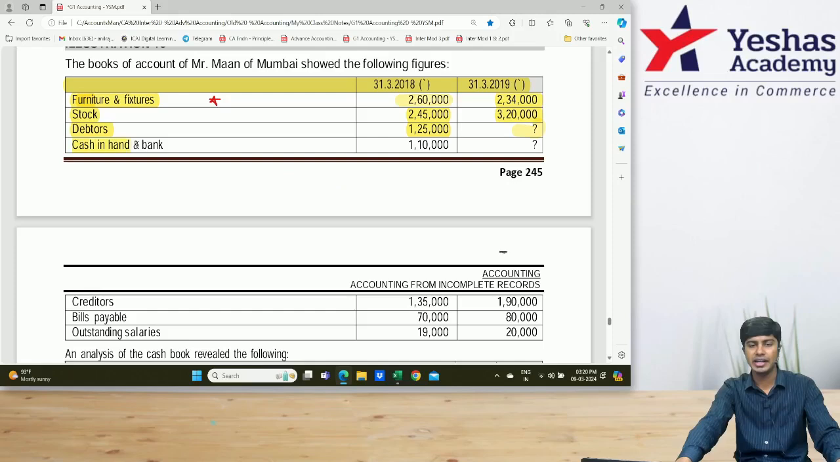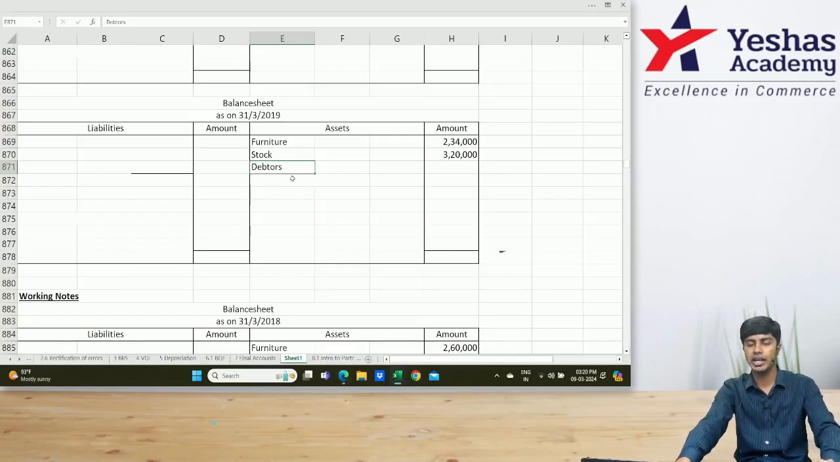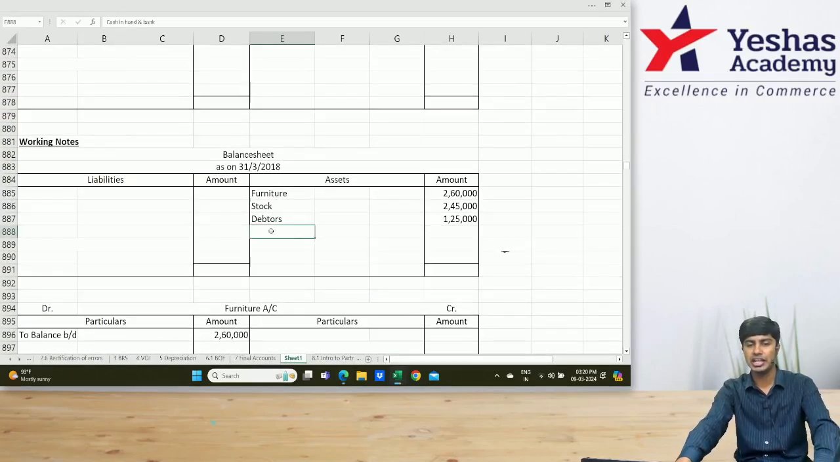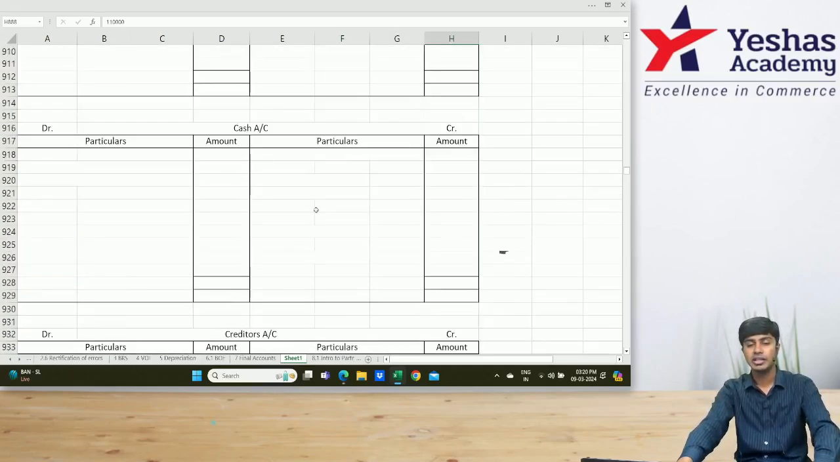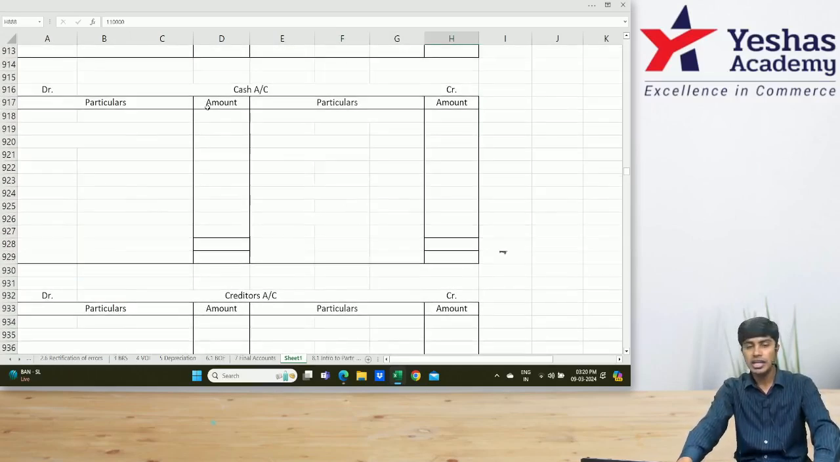What's after that? Cash in hand and bank. How much? 1 lakh 10 opening, closing we don't know. So first let's write 1 lakh 10. Where do I write? In my opening balance sheet, I'll write cash in hand and bank, 1 lakh 10,000. Where else do we have to write this? I have to open one cash account. See, this is our cash account. In the cash account on the debit side, I'll write to balance brought down 1 lakh 10,000.